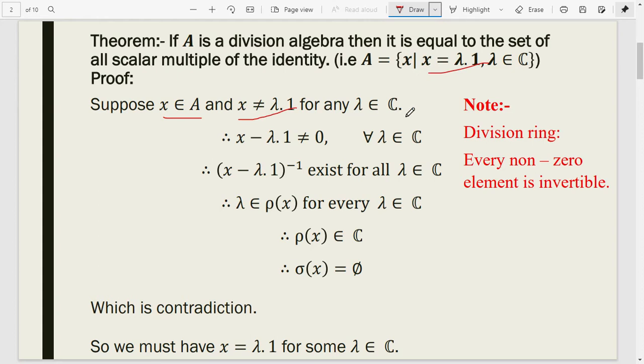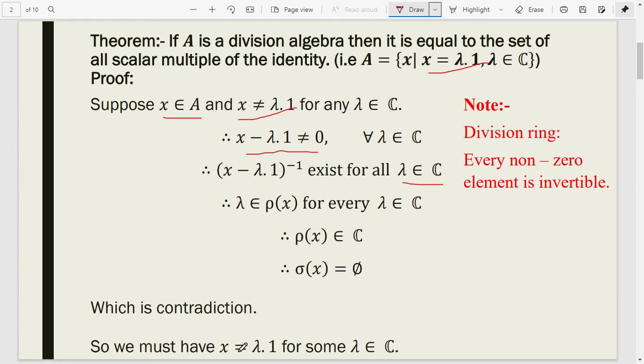So x minus λ·1 is not equal to 0 for every λ belongs to C. So (x minus λ·1) inverse exists for all λ belongs to C. So λ belongs to ρ(x) for every λ belongs to C. So ρ(x) belongs to C. So σ(x) is equal to empty set, which is a contradiction.